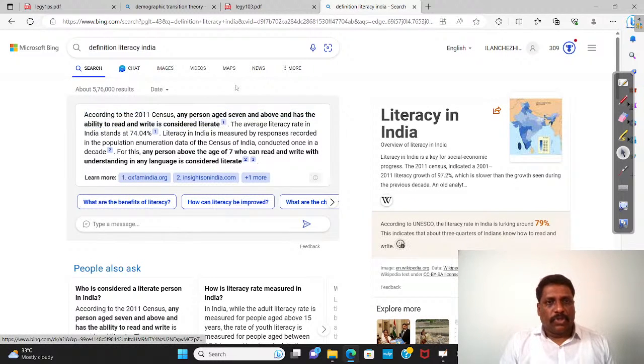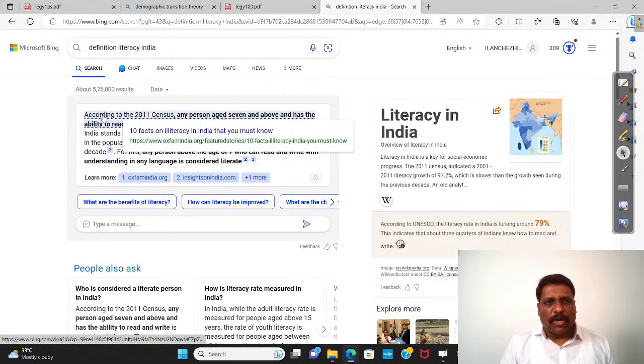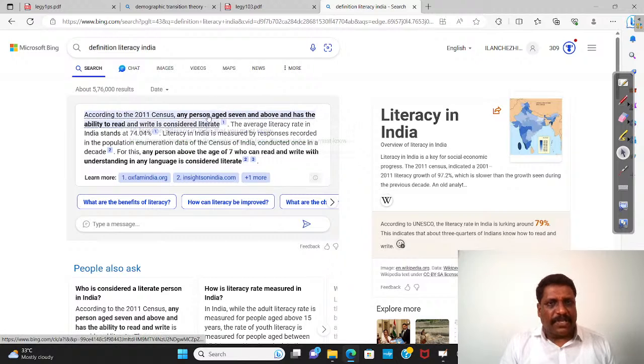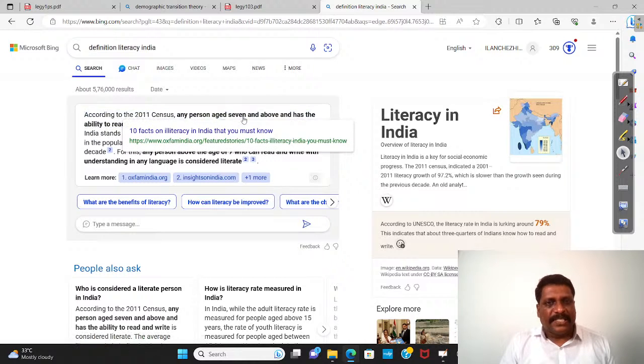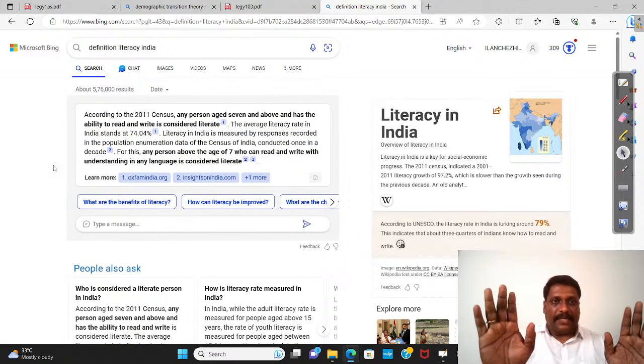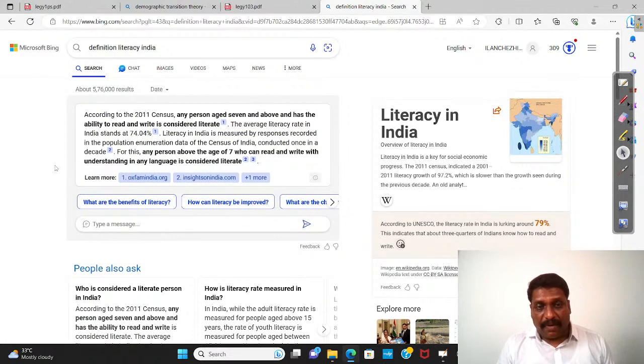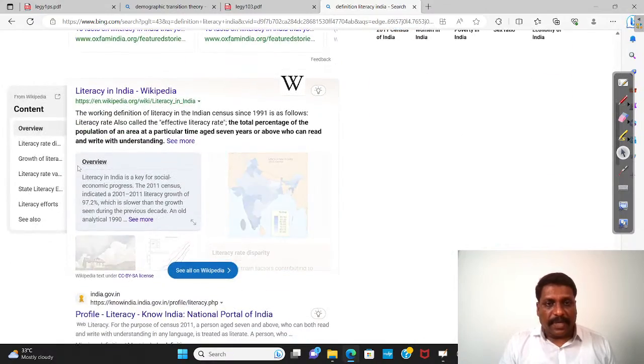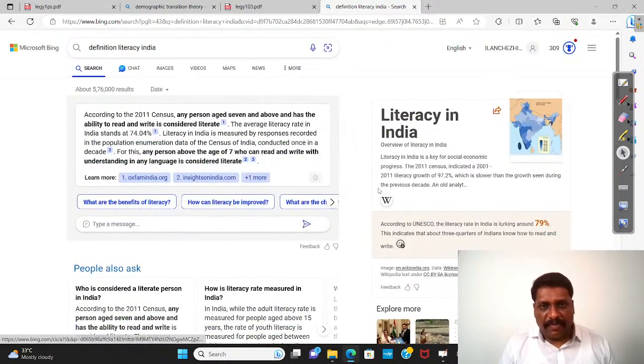According to the Indian classification, according to the 2011 census, any person aged 7 and above has the ability to read and write. Understanding is also there. Here they have not given understanding, but understanding is very, very important, not only read and write.